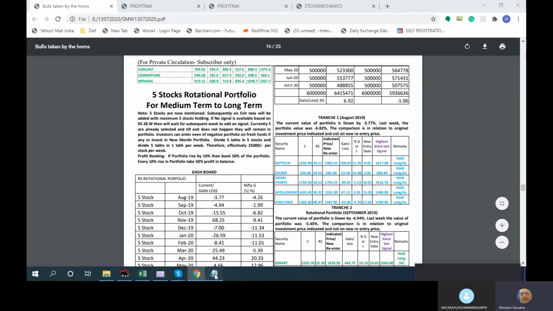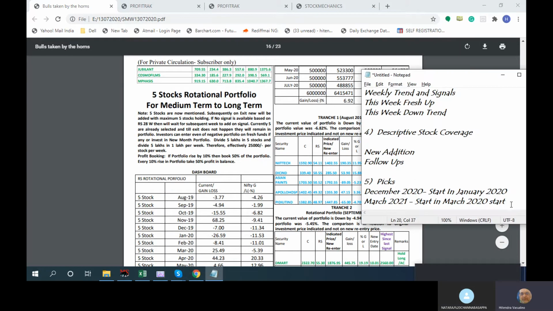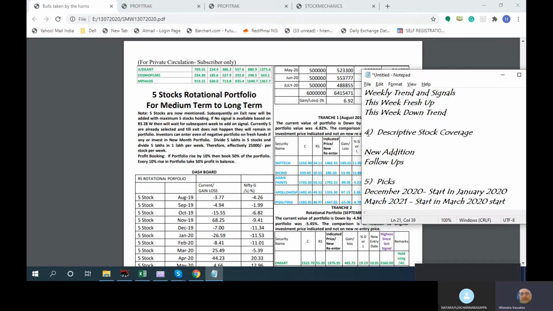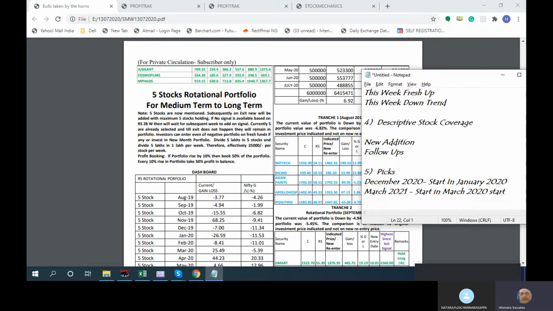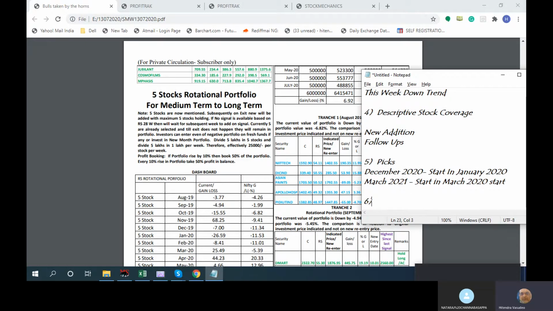The next important part is the focus part. Your actual focus starts from the descriptive segment and picks, and then the most focused area is the portfolio, called the SMW portfolios, the monthly portfolios.